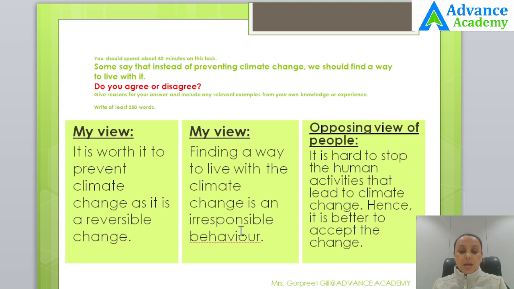So this is a topic that helps you to understand the topics that have at least two sentences in the topic itself. That you have to write why not prevent or prevent climate change, and why find a way to live with it or not find a way. So this topic sentence had two sentences in it. So I would be focusing one of my paragraphs on the first part of the sentence and the second paragraph on the second part.